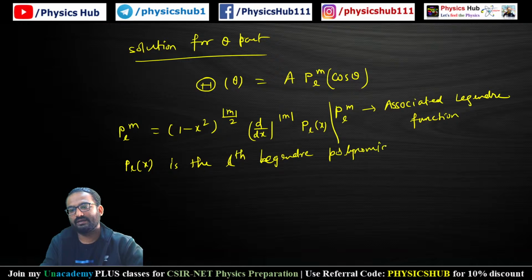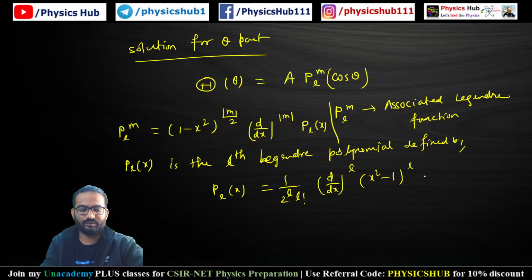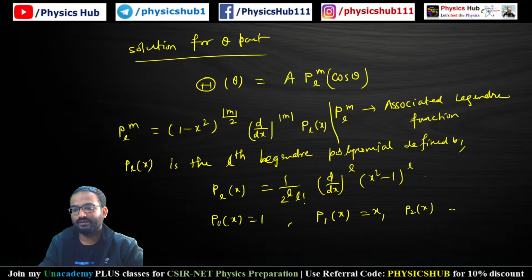It is defined by the Rodrigues formula: P_l(x) equals 1 by 2 to the power L into L factorial, d by dx all to the power L, of (x square minus 1) all to the power L. You know the first few values of the Legendre polynomial: P0 of x equals 1, P1 of x equals x, P2 of x equals half into (3x square minus 1).